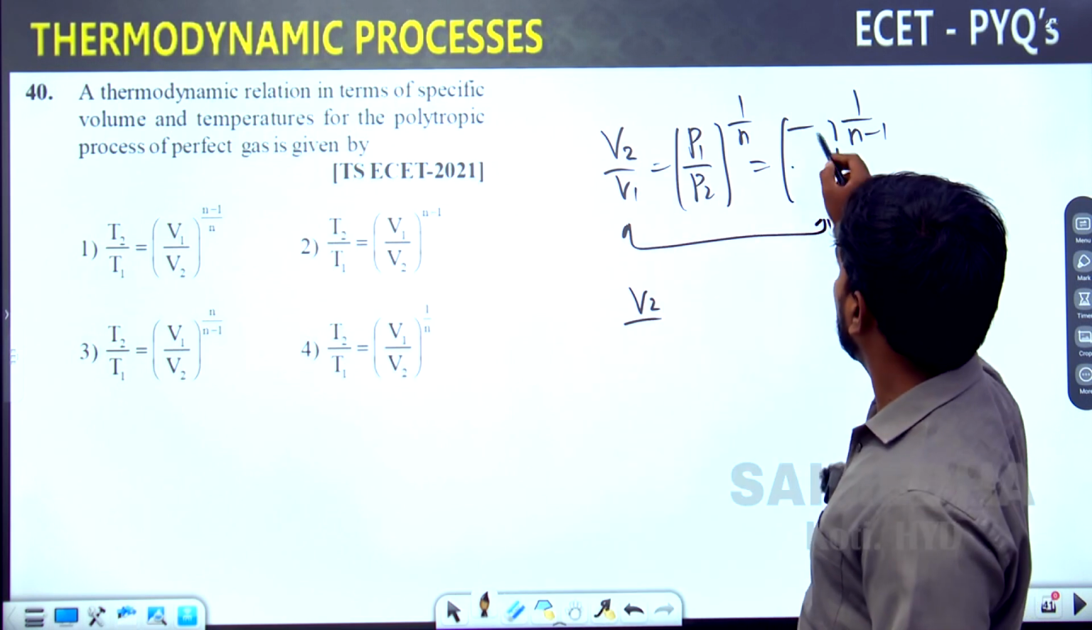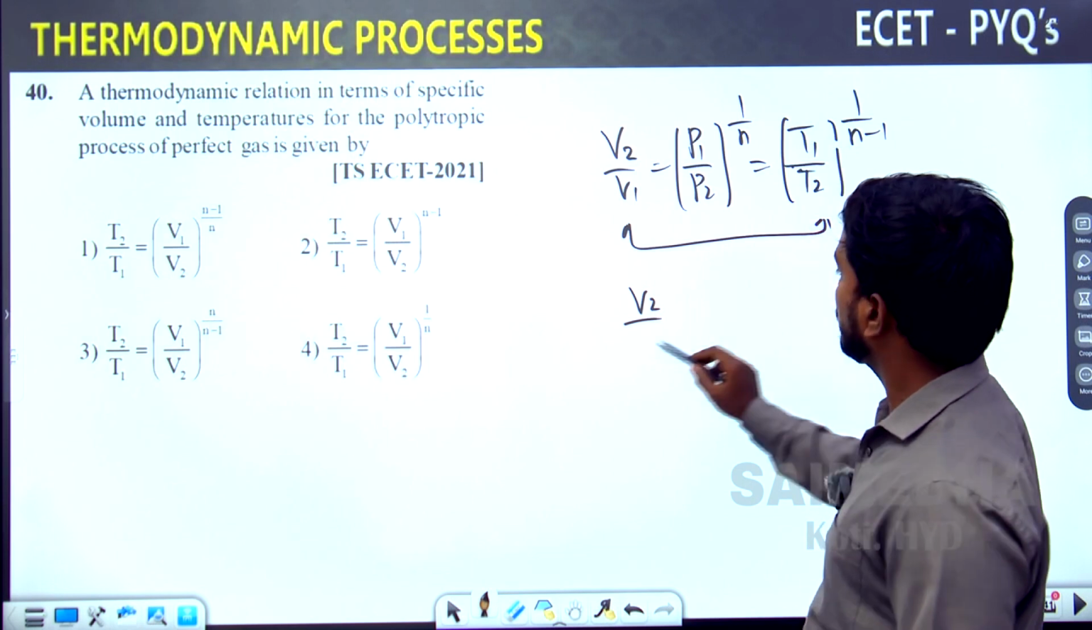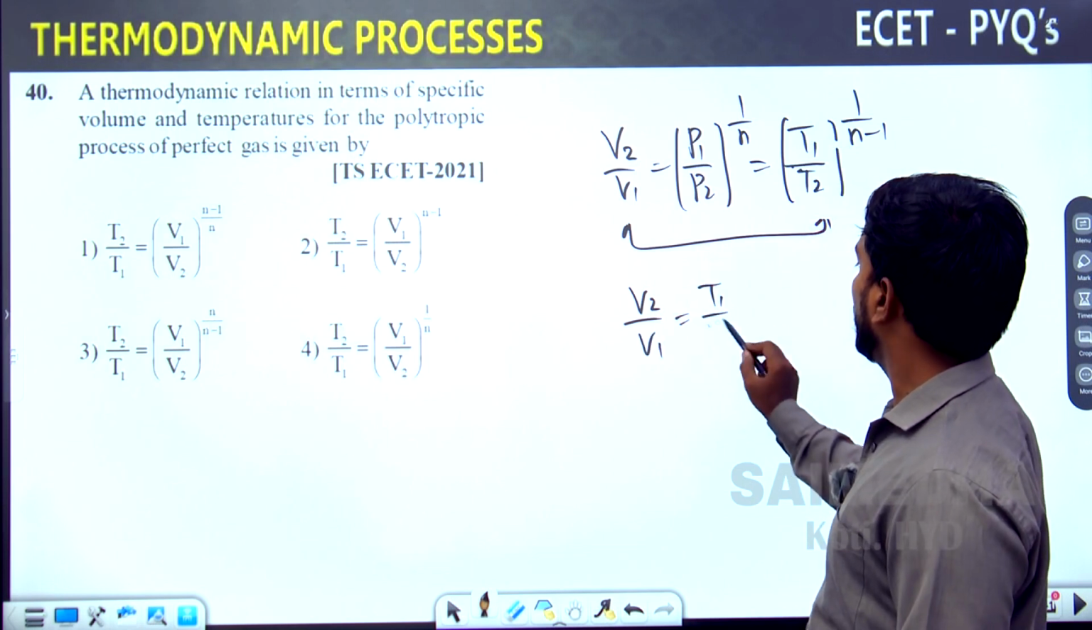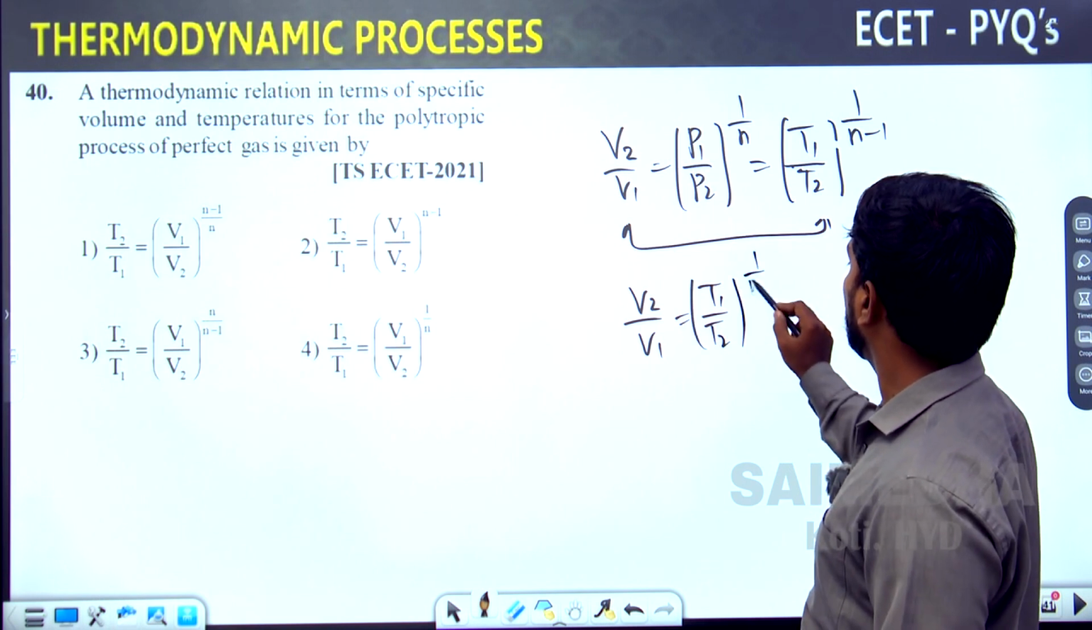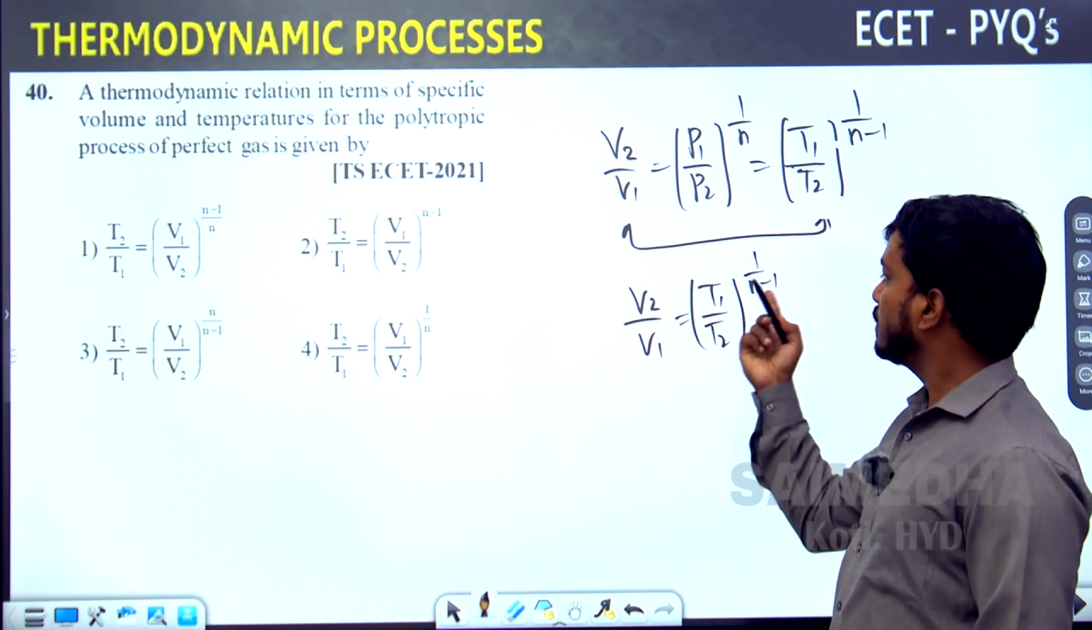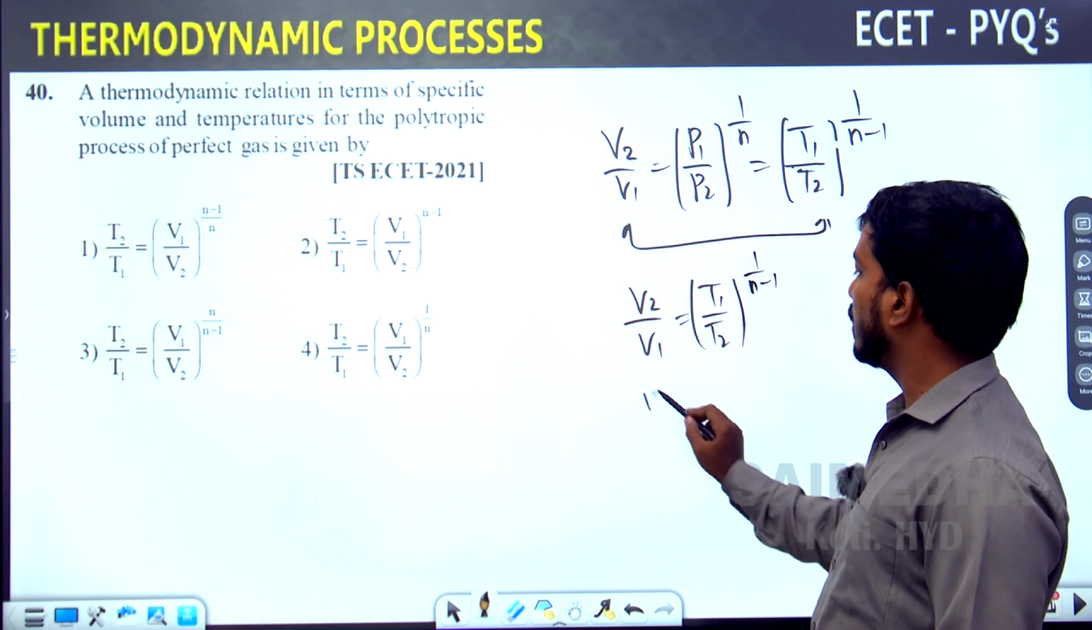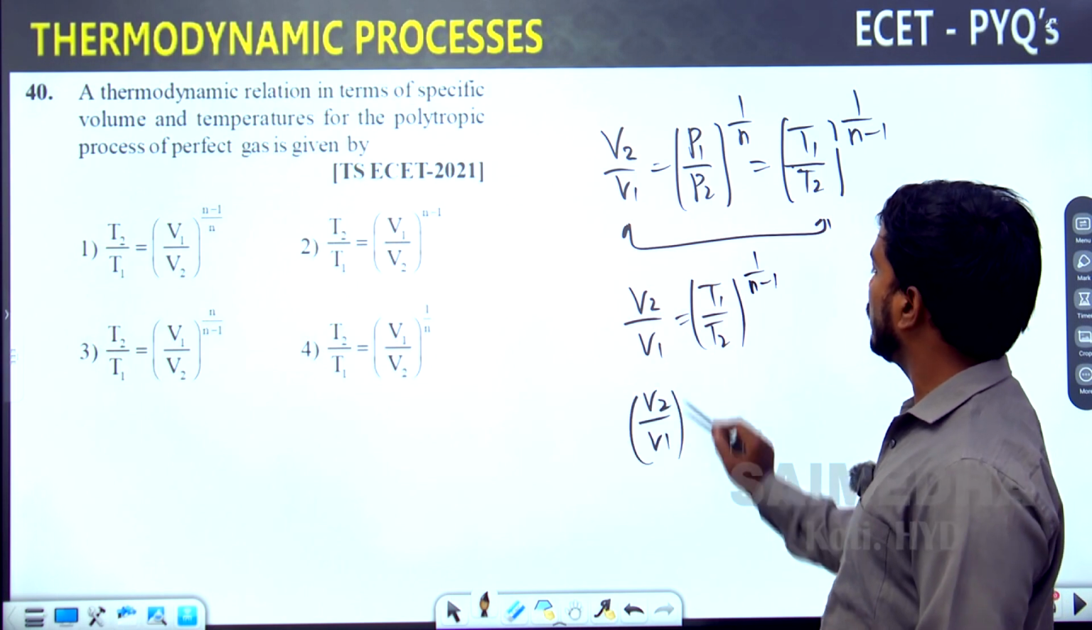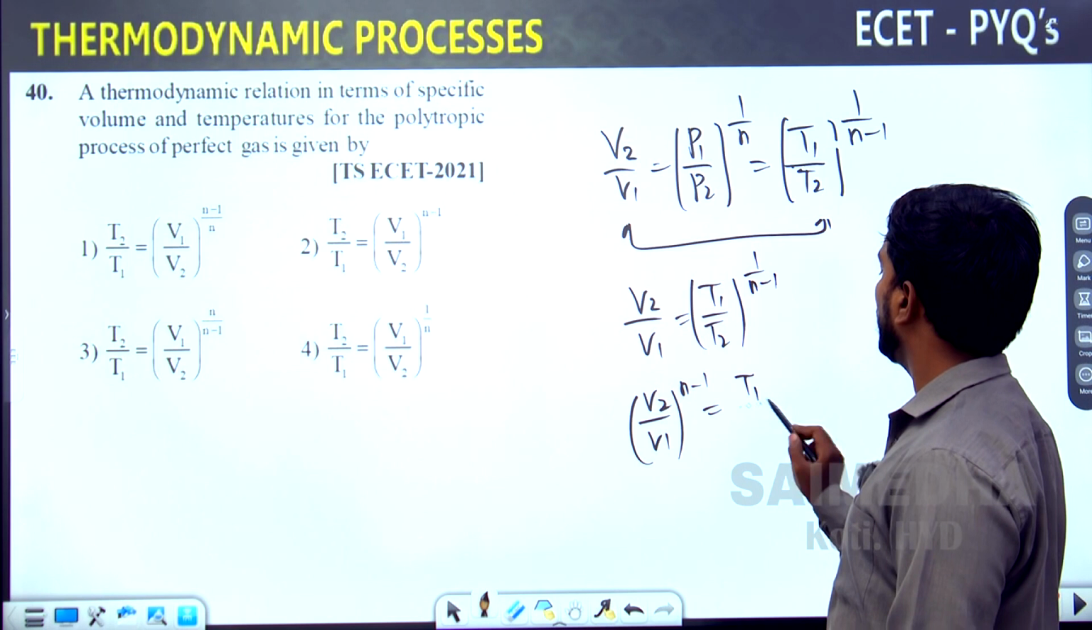This is 2 1, so here we need to write T1 by T2. Now it is correct. V2 by V1 is equal to T1 by T2 whole to the power of 1 by n minus 1. Sending this 1 by n minus 1 to the left hand side, what is it going to become? V2 by V1 whole to the power of n minus 1 is equal to T1 by T2.